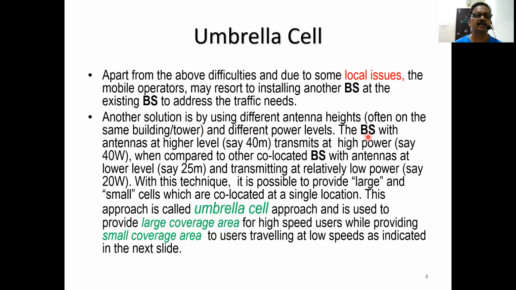The base station with antennas at a higher level, for example 40 meters, transmits at high power, say 40 watts, when compared to the co-located base station with antennas at a lower level, say 25 meters, transmitting at relatively low power, say 20 watts. With this technique, it is possible to provide large and small cells which are co-located at a single location.